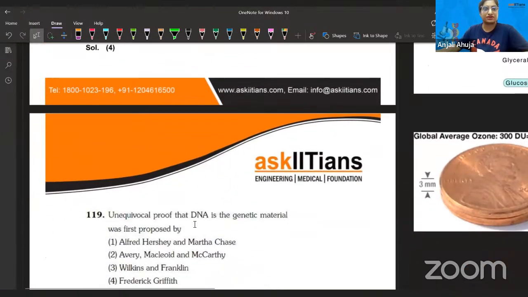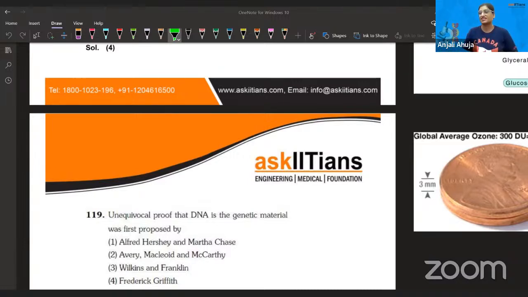Okay, next question now. Unequivocal proof that DNA is the genetic material was first posed by? Frederick Griffith, Hershey and Chase, Avery, MacLeod and McCarty, Wilkins, Franklin. First of all, you do know that all of these people have made great contributions for DNA, right? So think about what is the answer.